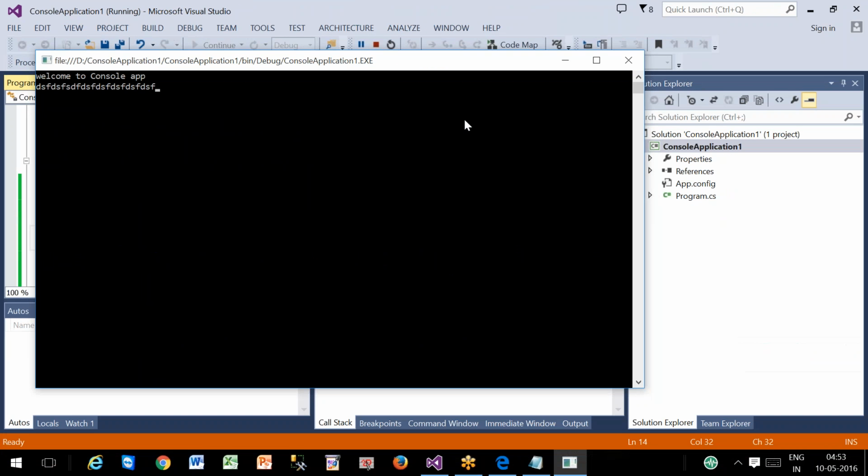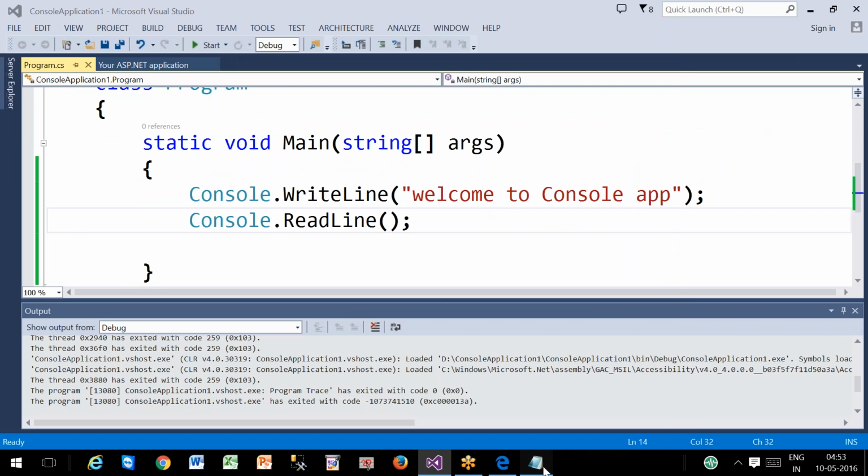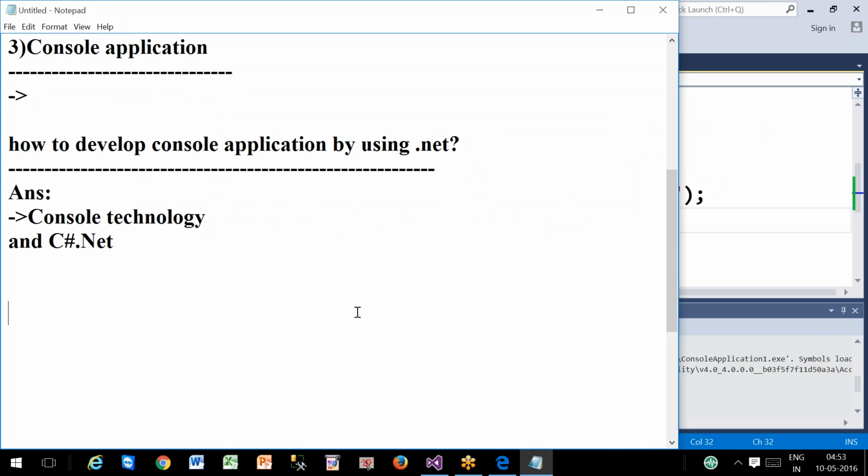Finally you can say it is having a user interface but not a special user interface. It is using the existing command prompt window as a user interface. That's why we call it a no-user-interface-based application, and it's taking the help of the console window as a user interface. That's the reason these applications are called console applications, right? So have you seen these console programs anywhere?